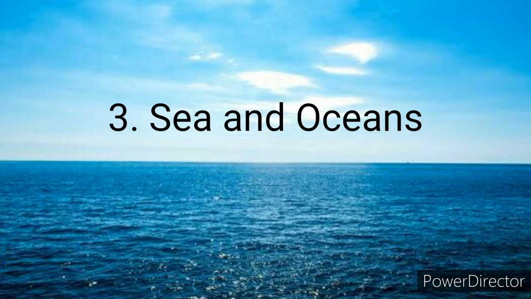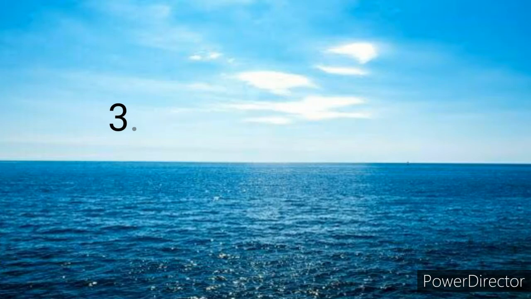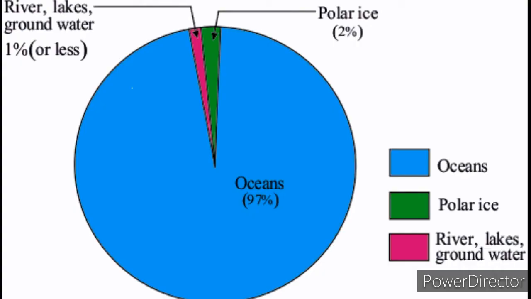Ocean water, as I had shown you on a map in the last video, in the last activity. 97% of all the water which is there on the earth is ocean water. But this water is not potable, meaning it is not good for drinking, because it contains a lot of salt and impurities. Only when the salt and other impurities are removed can we use it for drinking, otherwise it cannot be used for drinking.